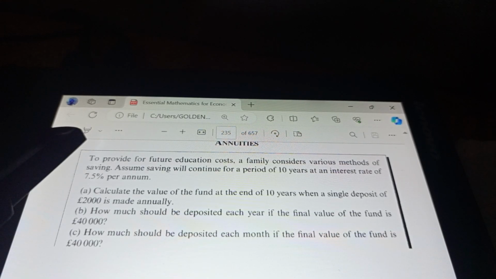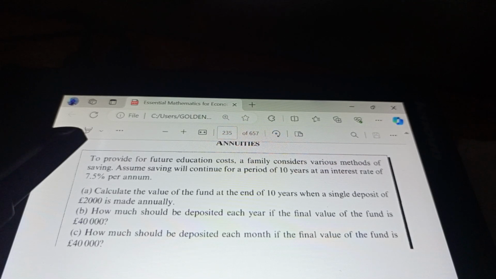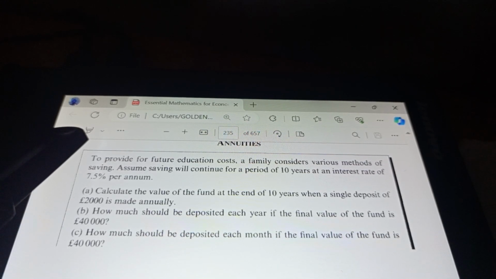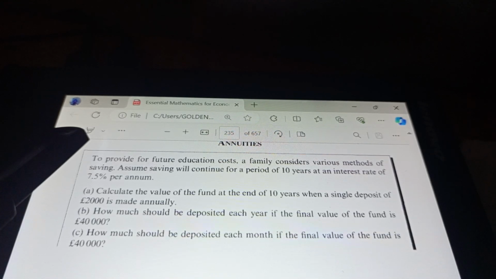So we are going to answer the first question, which says calculate the value of the fund at the end of 10 years when a single deposit of 2,000 is made annually. How do we go about this? Remember it says calculate the value of the fund at the end of 10 years, so we are looking at the fund at the end of a year.